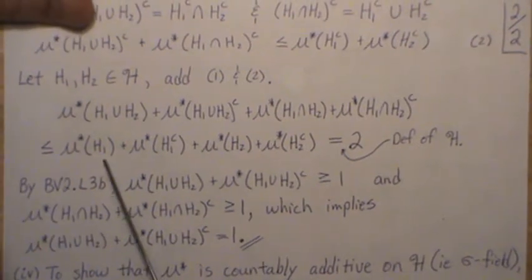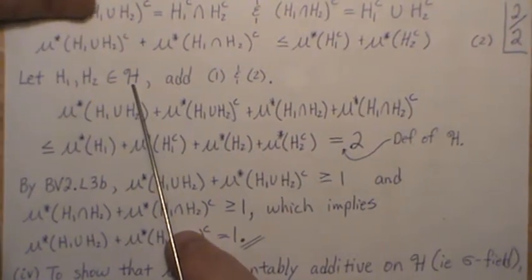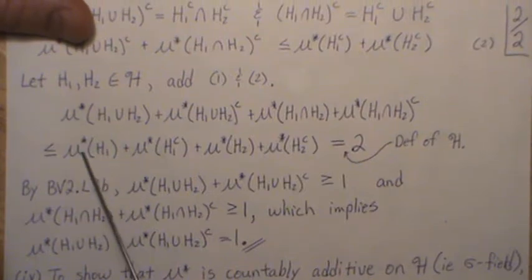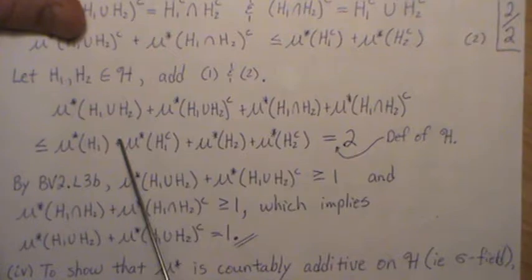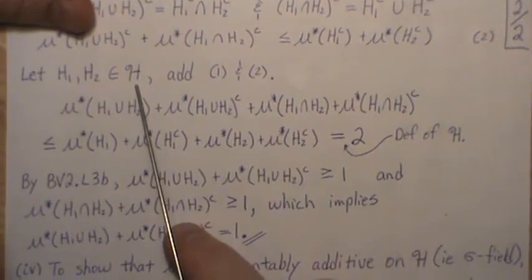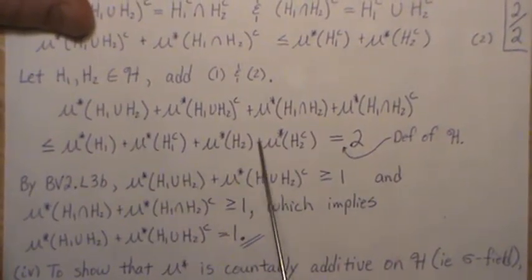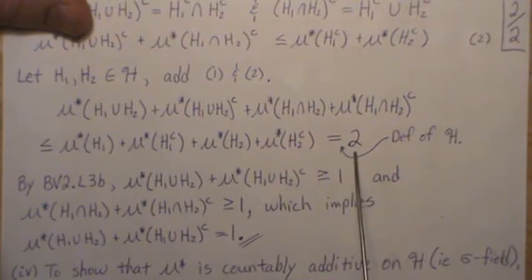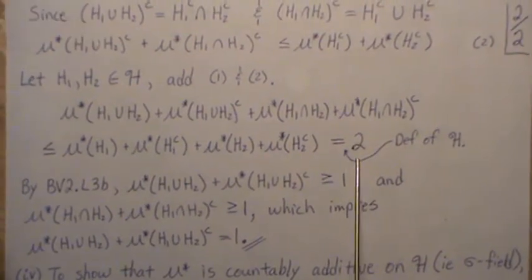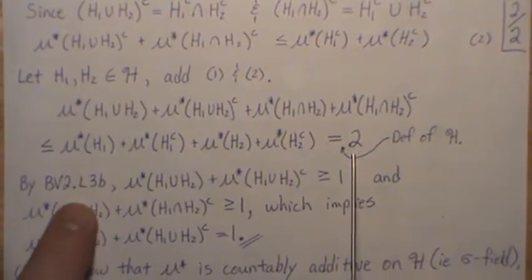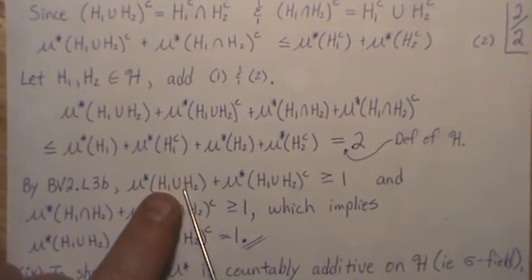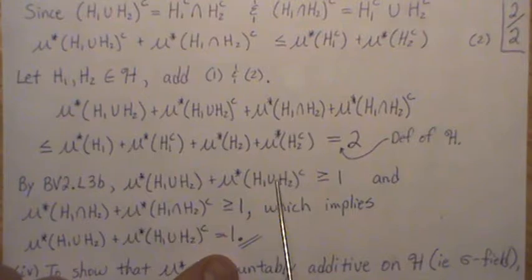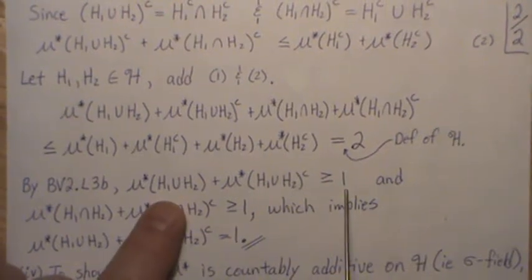But the way H is defined, we know that mu star H1 plus mu star H1 complement is 1, has to be a requirement to be an H. And this is 1. So this is equal to 2, right? But by the background lemma, we know that the measure of a set and its complement is greater than or equal to 1.